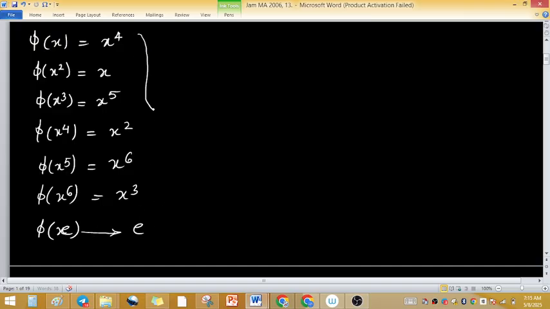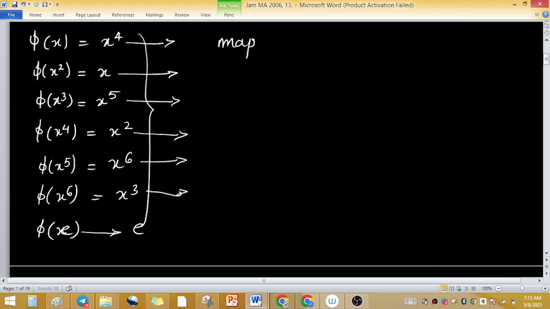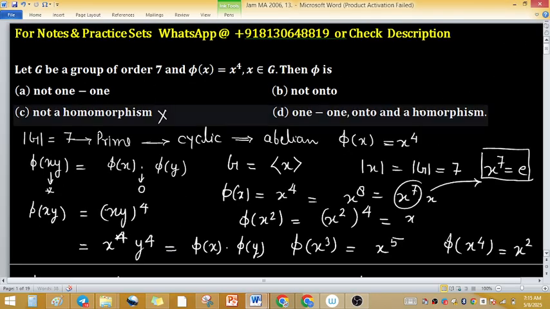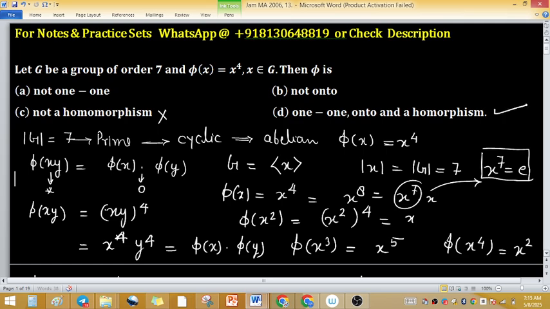So you can check for each input: for each input, there is a unique output. So the mapping is one-one and onto. One-one, onto and homomorphism means you can say it is an isomorphism. So which option is the best one? Option D is the right one.